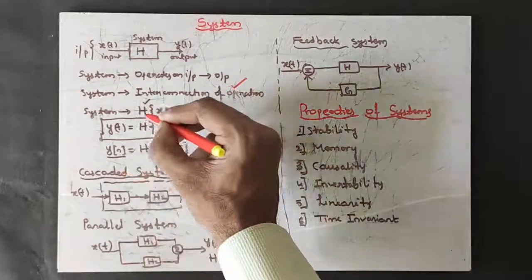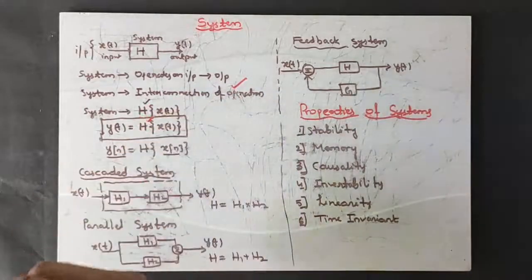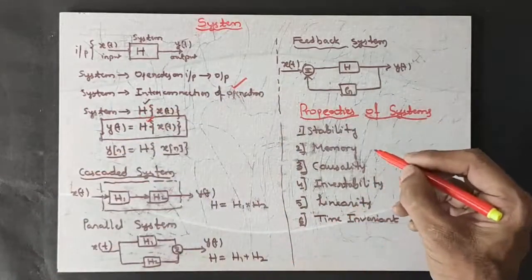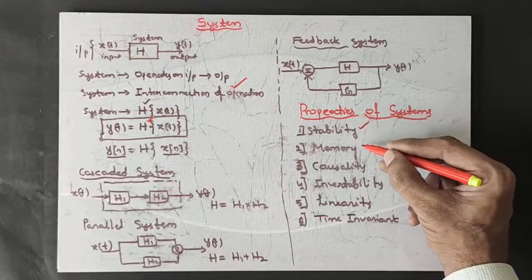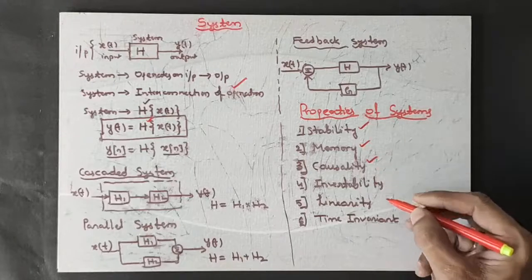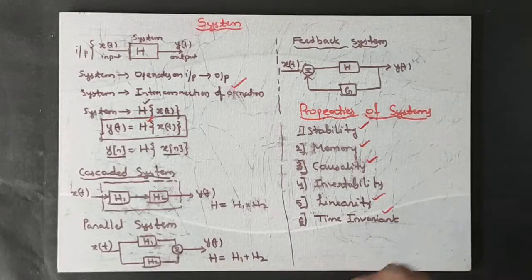And we have an operator called H, which describes the operation. That's all. Properties of system, there are mainly 6 properties. Important are actually stability, memory, causality, linearity, and time invariance. These 5 properties are very important, whereas invertibility is one of the properties that we generally discuss less. In the coming slides, we shall elaborate on all these 6 properties and take up some numerical examples. Okay, let us move to the next slide.